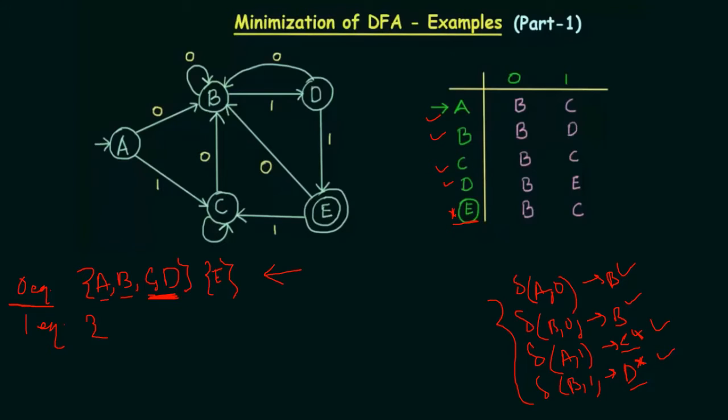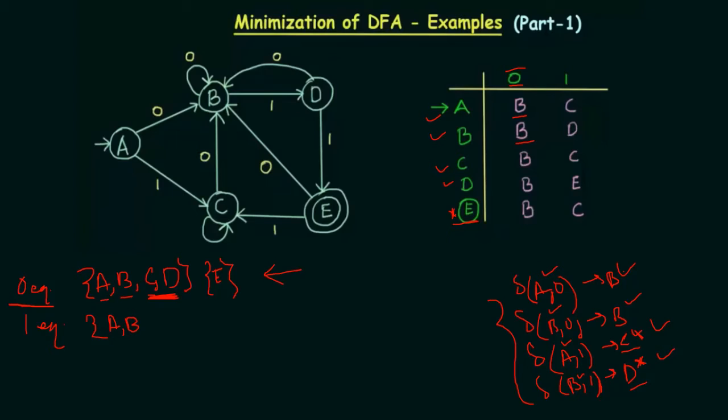So A and B are one equivalent, because all of the transitions are accepted. I hope that is clear to everyone. Let me just rephrase it. A0 and B0 are both producing B, so there is no problem.